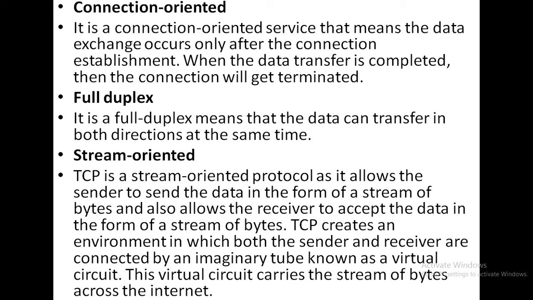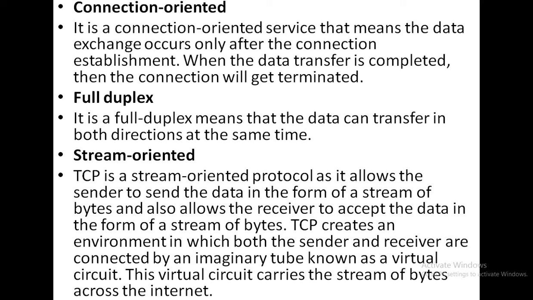First, whatever data are transmitted from one location to another location, first they are converted into a stream of bytes. After that, each and every byte format is enclosed within a packet format.